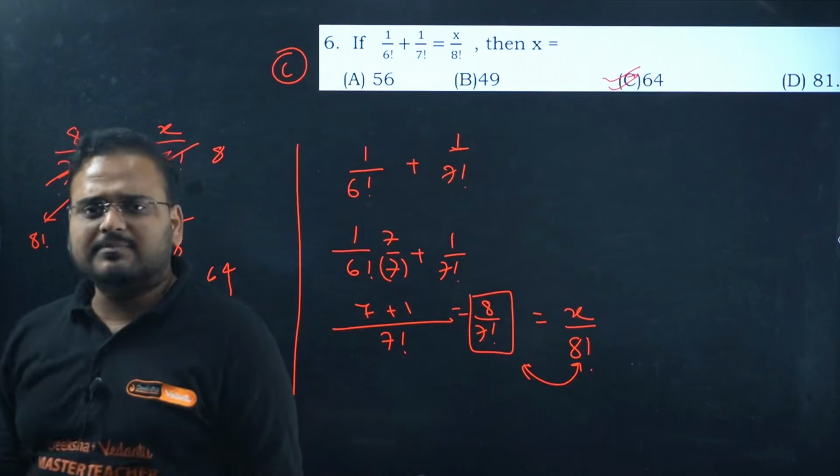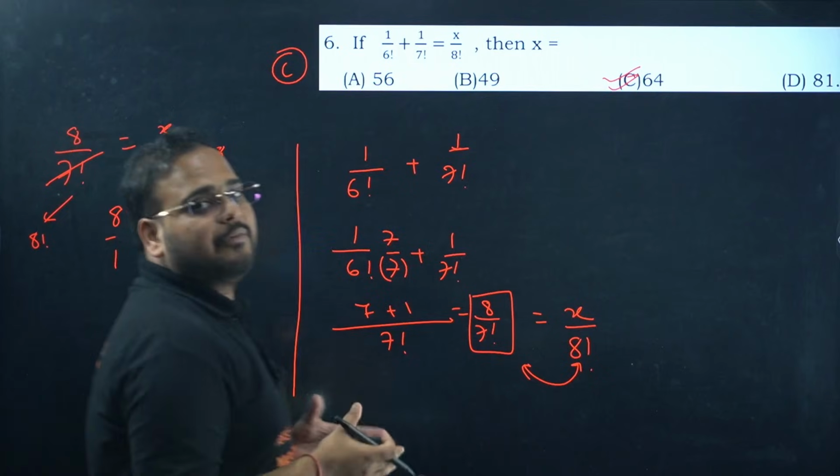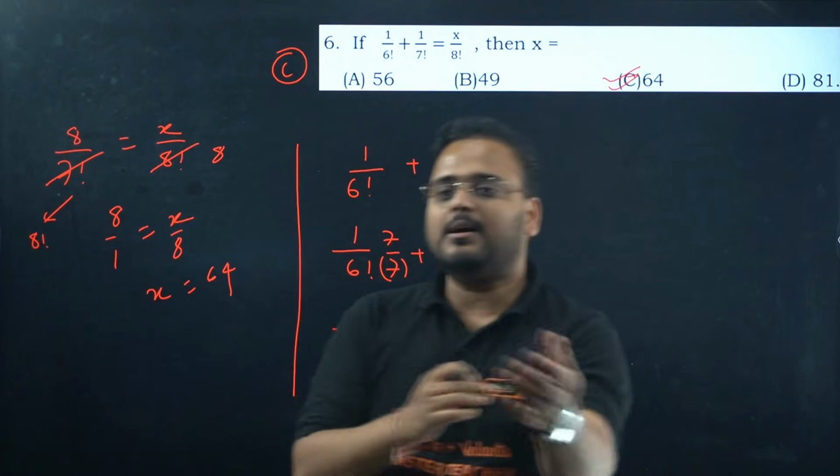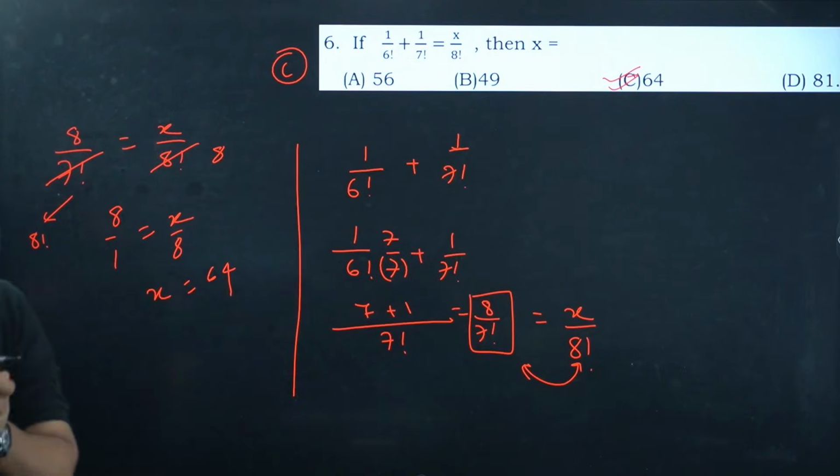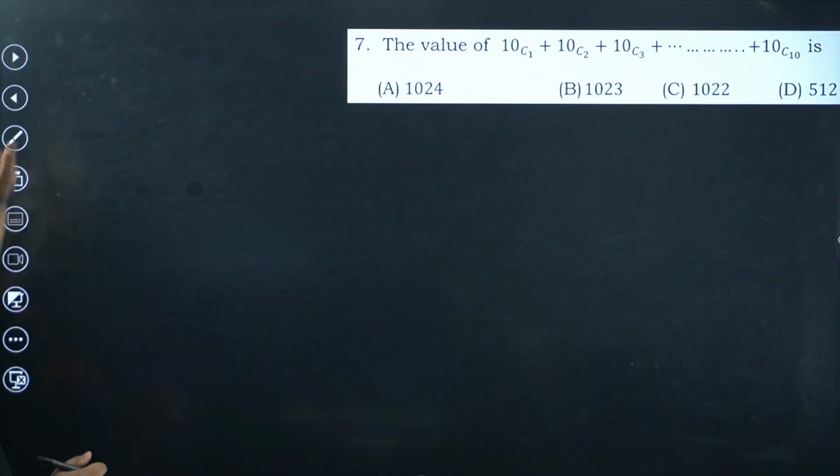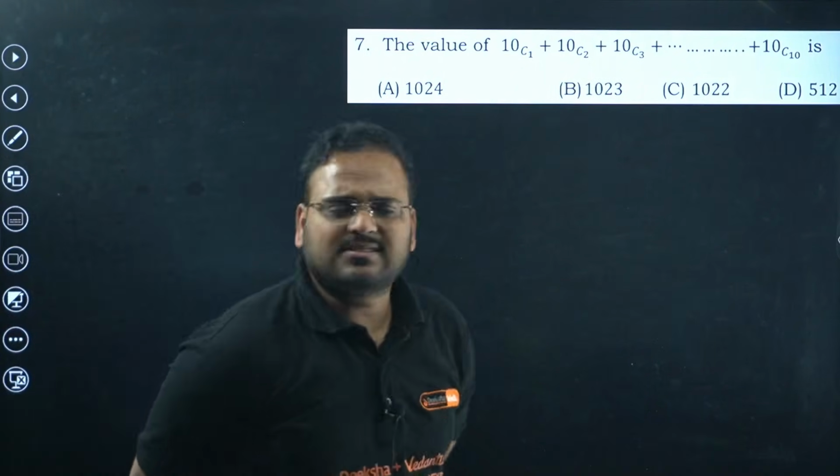No problem. The same question can have multiple ways to be solved, okay, to get the answer. 6 is done. 7th one, the value of this is a result, right?